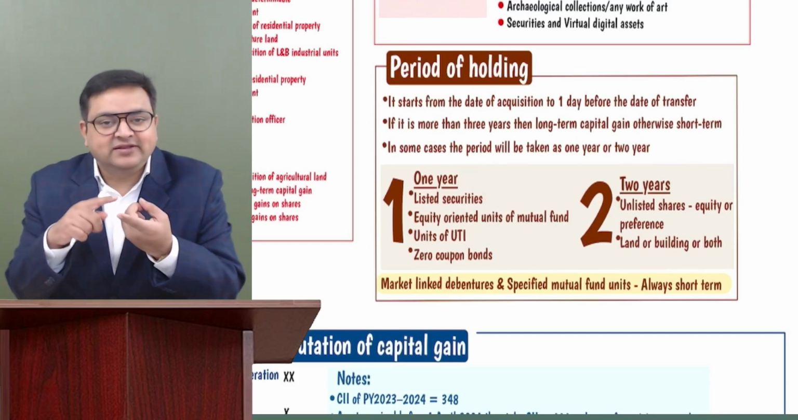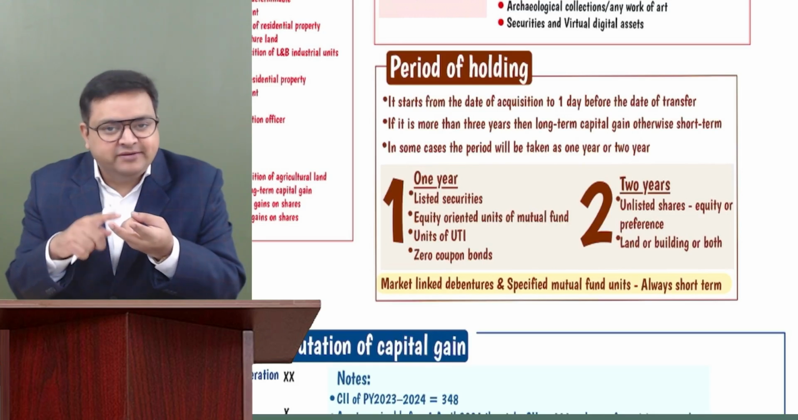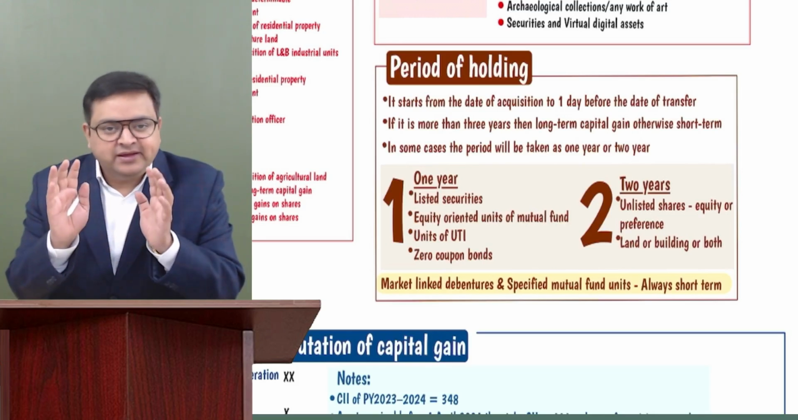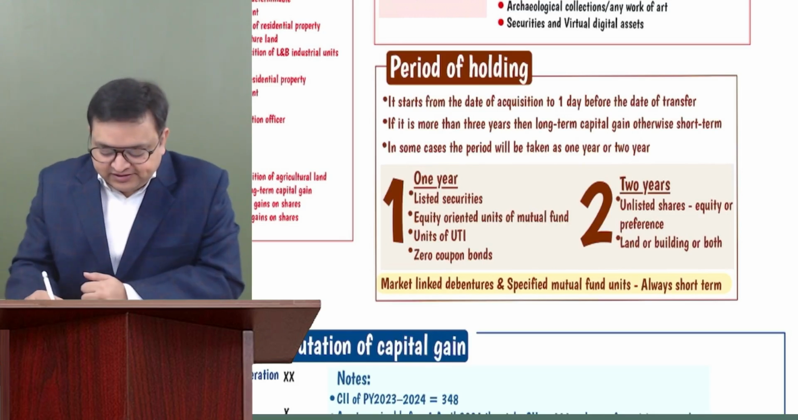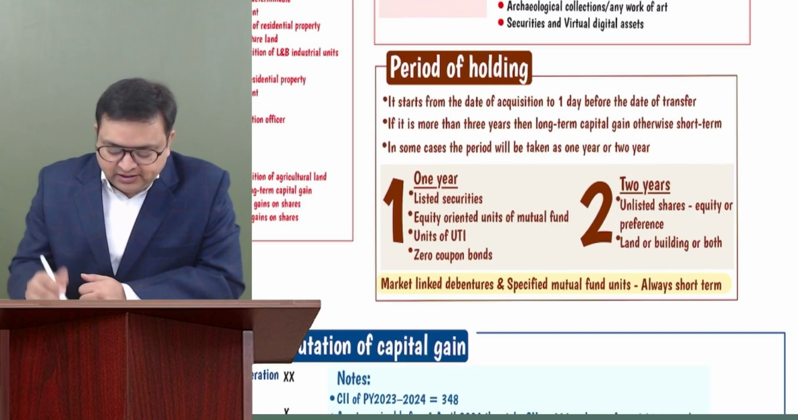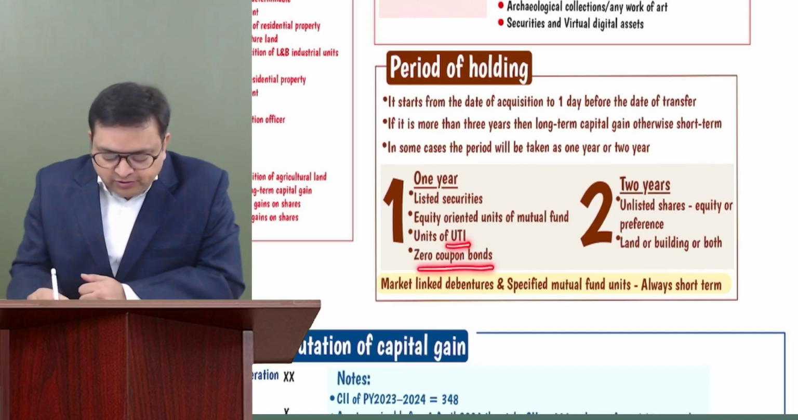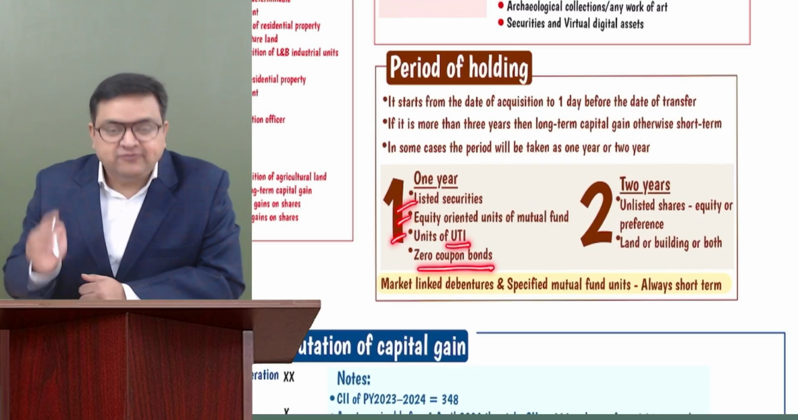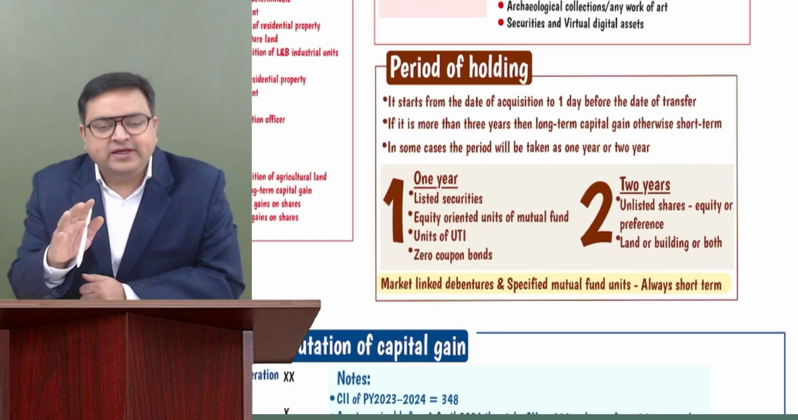So whether you are selling your listed shares, listed debentures, or listed bonds, it would be 1 year. Correct? So listed shares, listed bonds, etc., 1 year. Equity oriented units of a mutual fund, 1 year. Got it? Units of UTI, zero coupon bonds. So for these four, if the holding period is up to 1 year, it is short term; more than 1 year,